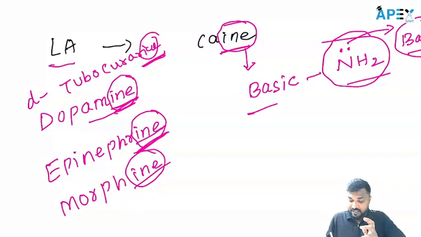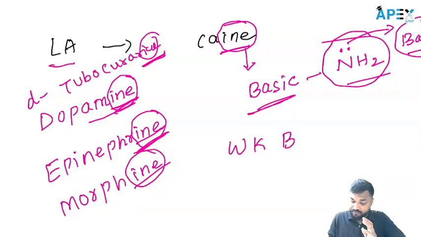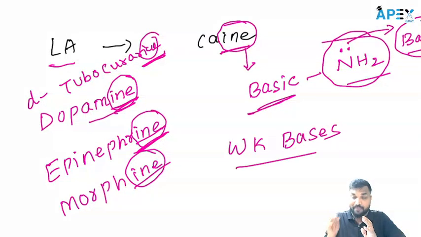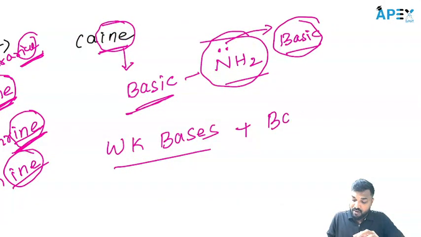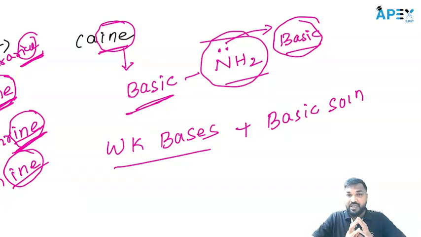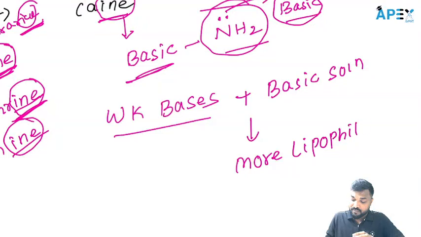Here, local anesthetics also have a basic nature, but local anesthetics are weak bases. By keeping the local anesthetic in basic solutions, we can make it more lipid soluble, more lipophilic.